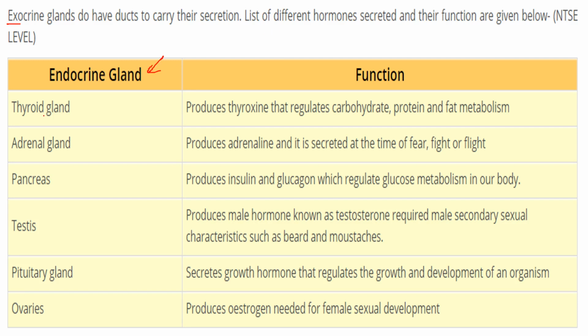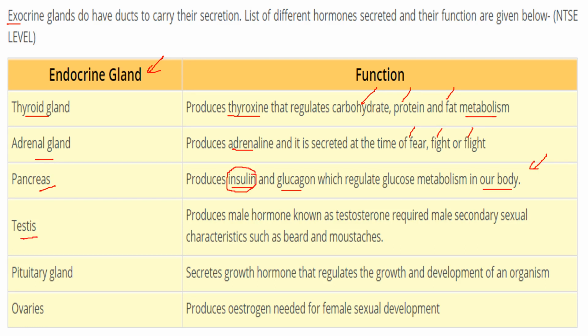Endocrine glands, like the thyroid gland, produce thyroxine, which regulates the metabolism of carbohydrate, protein and fat. The adrenal gland produces adrenaline, which is secreted at the time of fear, fight, flight, all high-powered fast activities. The pancreas produces insulin and glucagon, which regulate glucose metabolism in our body. You might have seen people saying that I have sugar. That means there is a problem of insulin.